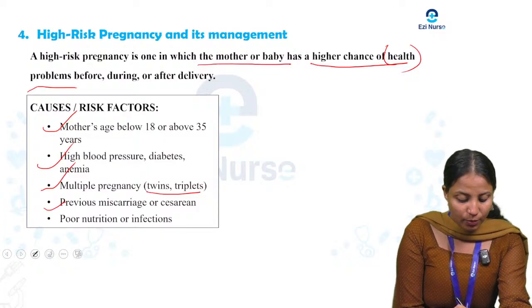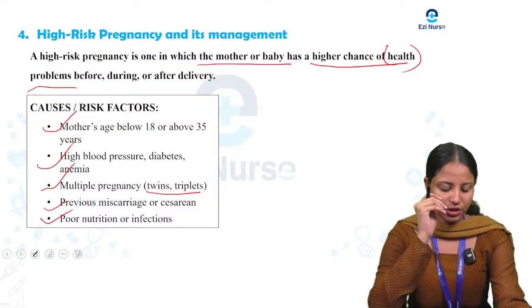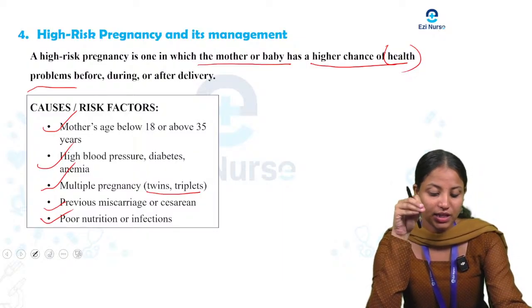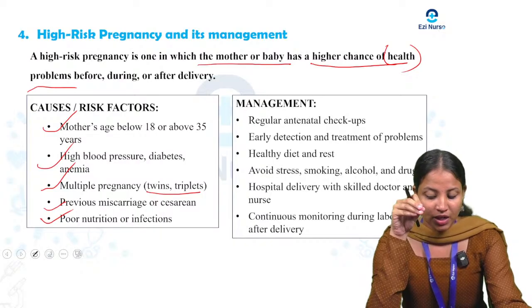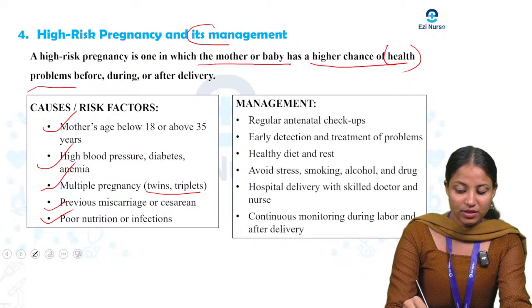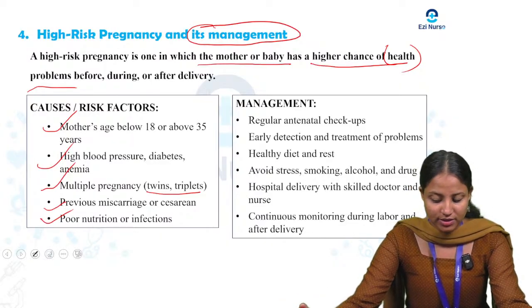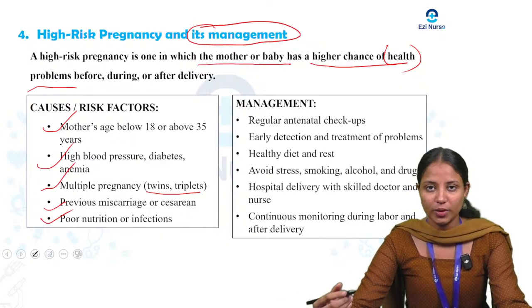Okay, next one is poor nutrition or infection. If the mother has poor nutrition or infection, that also means high risk pregnancy. Next we can see the management, which carries 3 or 5 marks. So you can elaborate your answer. These are the short forms, you can elaborate on your own.